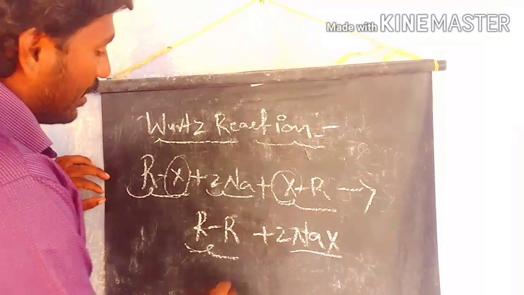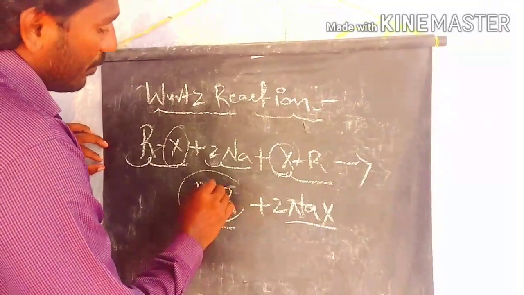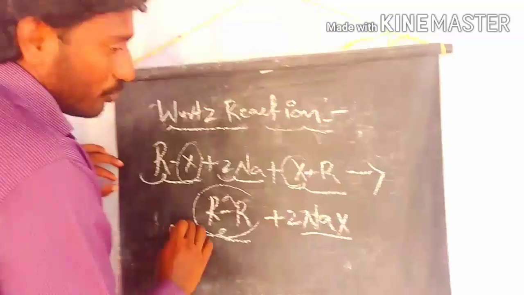Finally we make a new sigma bond between the 2 R groups, that is, the 2 alkyl groups.